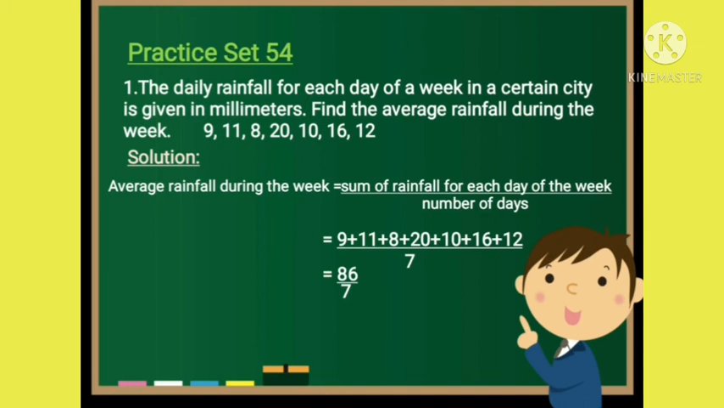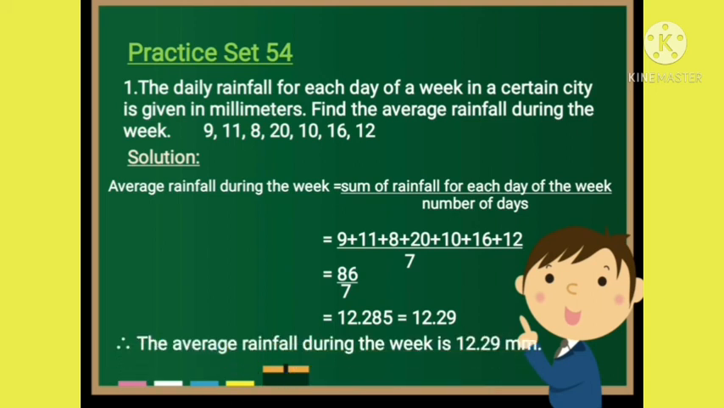After addition, we will get 86 divided by 7. After division, we get 12.285, which is equal to 12.29. Therefore, we can say the average rainfall during the week is 12.29 millimeters.